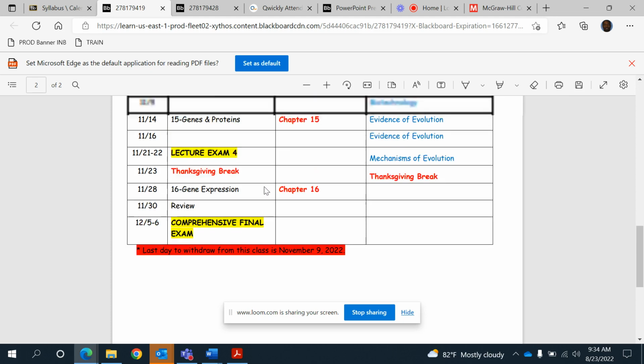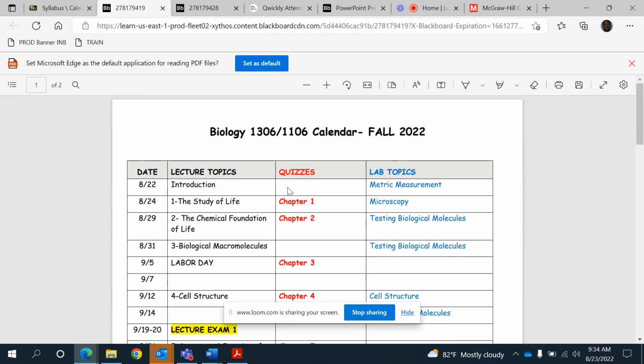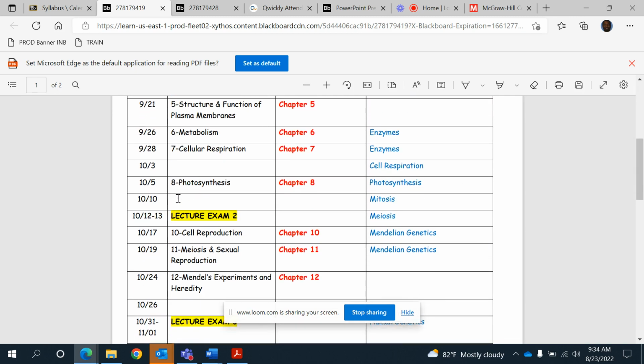So when you look at the quizzes tab, the date scheduled is the date it opens. It will be due on the 25th. I can edit the calendar to show that so that it doesn't confuse you. All right. That is that.